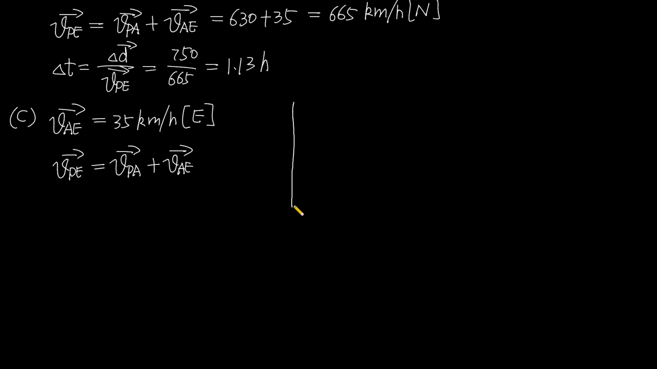This is the velocity of the airplane relative to the Earth. Its direction is north because the plane needs to fly to the north to the city. So north is the direction of the velocity of the airplane relative to the Earth. And this vector is the velocity of the air relative to the Earth. Its direction is east.